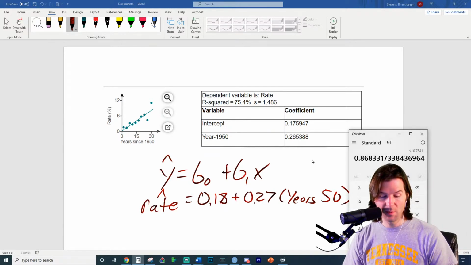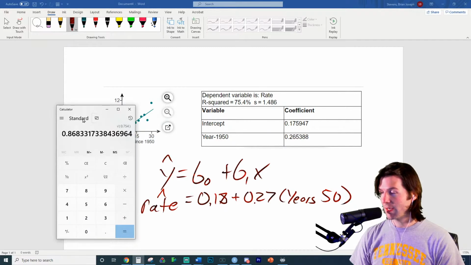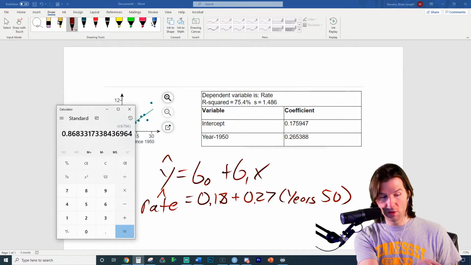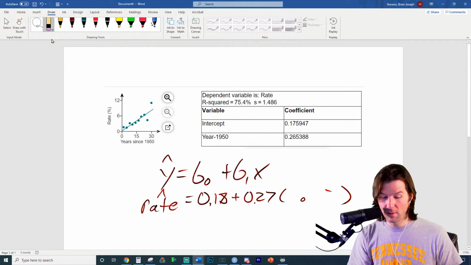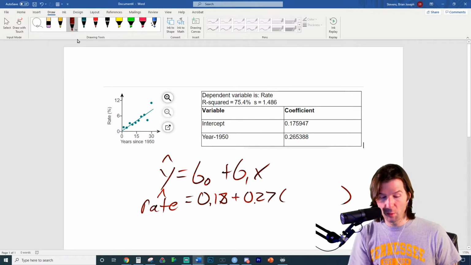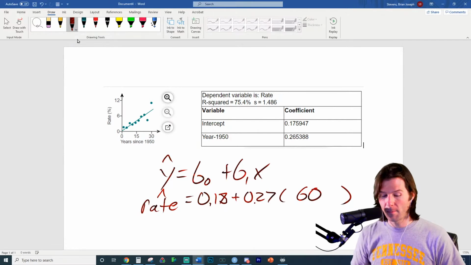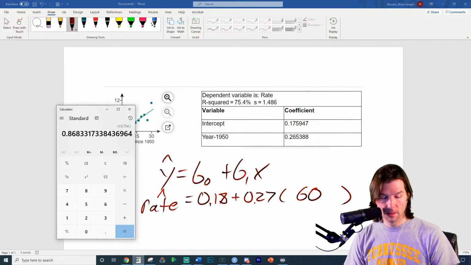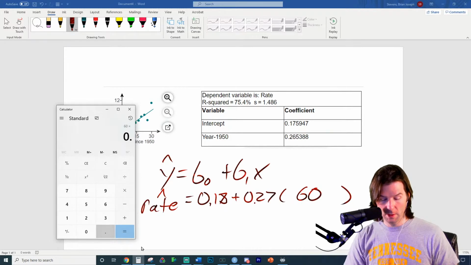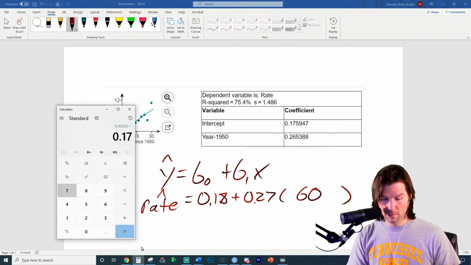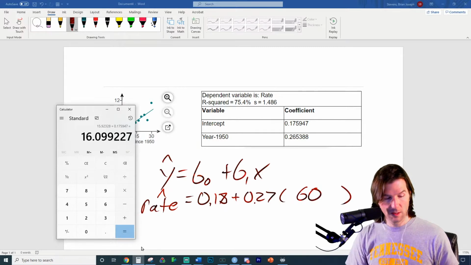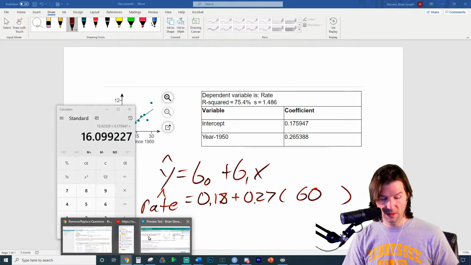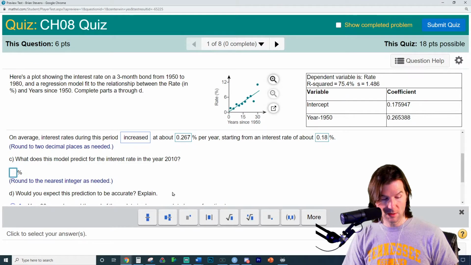But when we solve it, please make sure to carry all decimals. You're going to see as I plug in the value right here, it asks about the year 2010, which is the distant past now. So this is predicting for 2010, so you wouldn't plug in 2010, you'd plug in 60 right here, because it's years since 1950. So we're going to plug in 60. We're going to carry all the decimals up top. I'm using the number up there. And there's what I'm going to add to the intercept. Carry all the decimals. And there's the answer, 16.1 or so. Let's see how it wants it rounded. It says round to the nearest integer as needed, so we should be good right there.